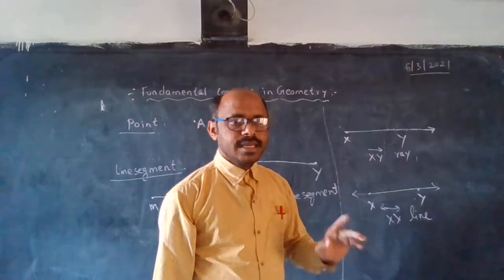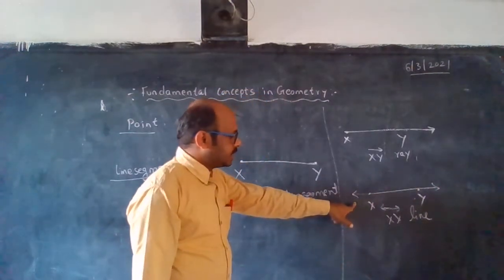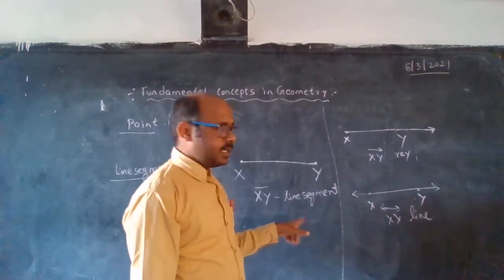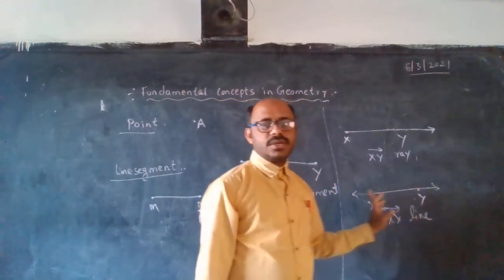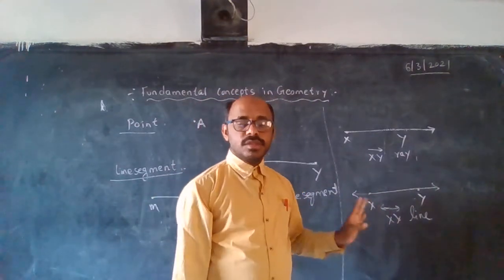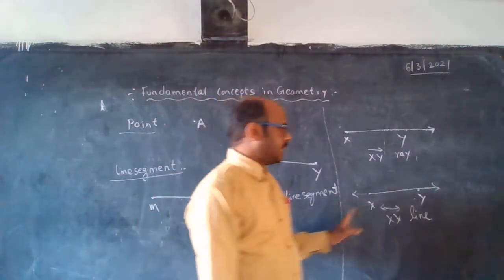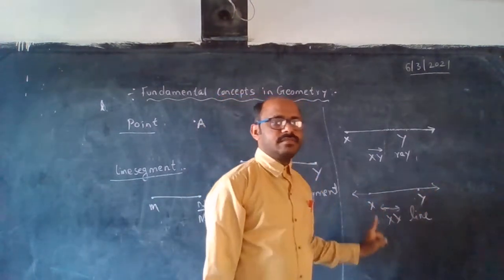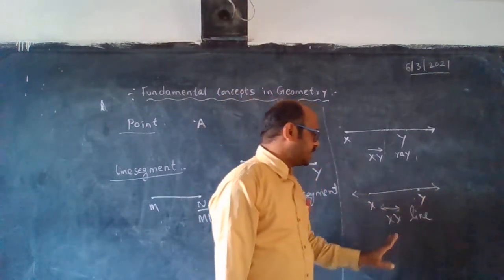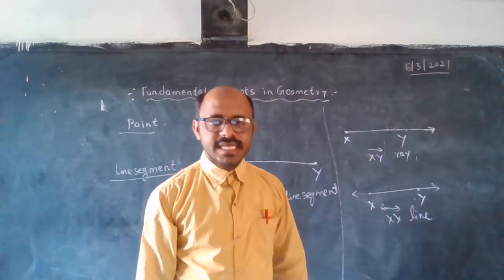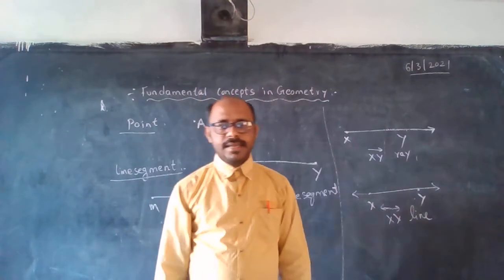Ray. Okay. Next one. Here, this line segment we will extend from the X side and the Y side. On two sides I kept arrow symbols. For this figure, we will say it will be a line.